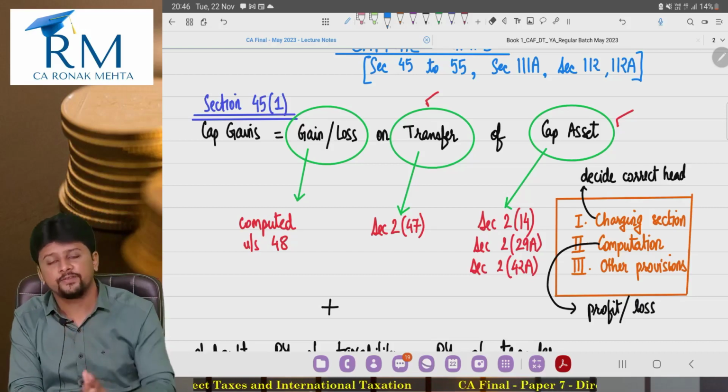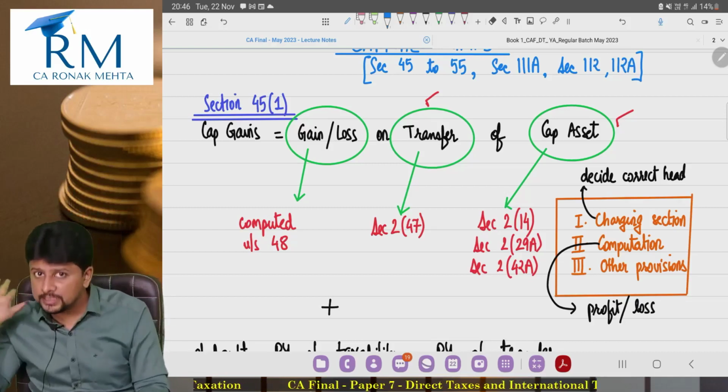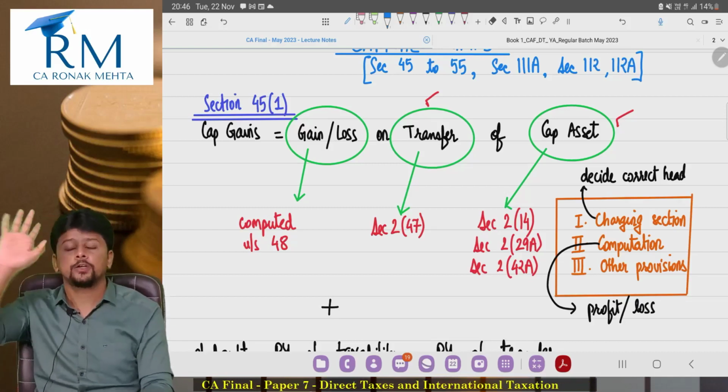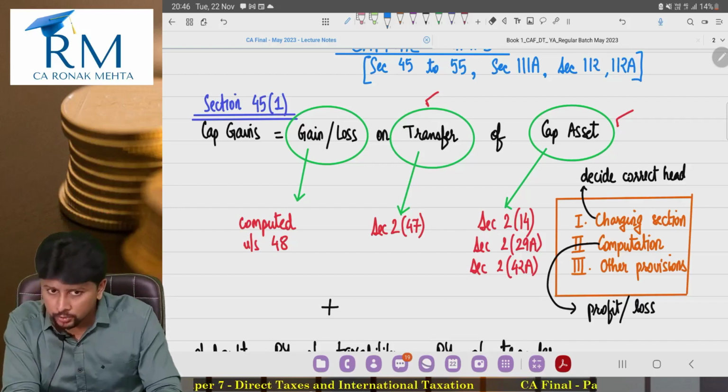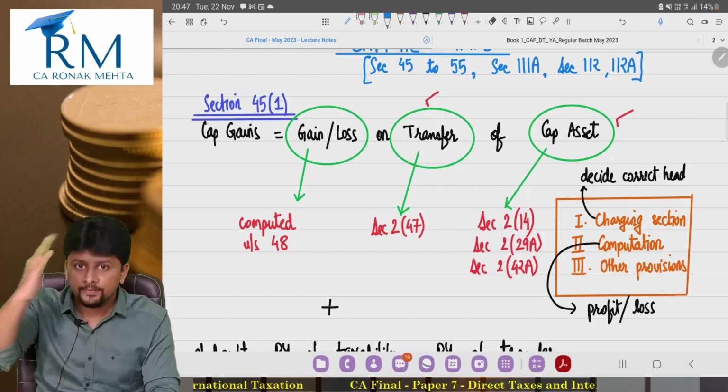Sixth proviso I have kept pending. Seventh proviso, STT, seller cannot deduct it as transfer expense, buyer cannot capitalize it into cost of acquisition. Chalo, with this my 45.1 gets over. Now I will take the chapter ahead.